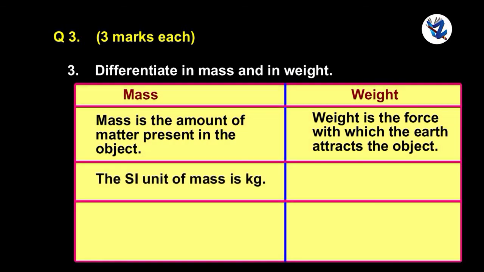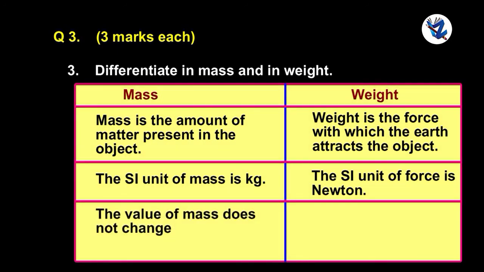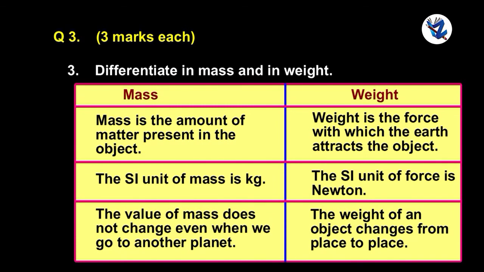The SI unit of mass is kg. The SI unit of force is Newton. The value of mass does not change even when we go to another planet. The weight of an object changes from place to place.